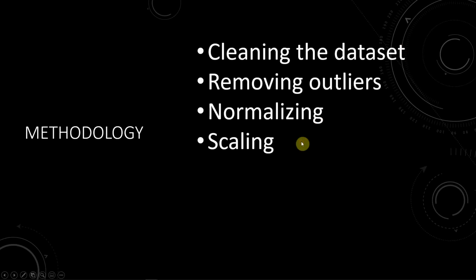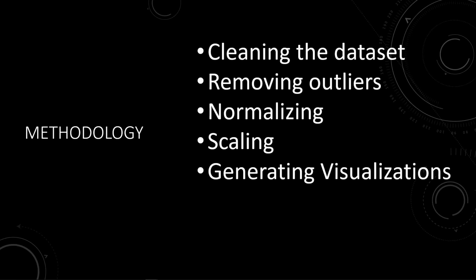Then what we do is scaling, which entails bringing each feature of the house on the same scale. What that means is that we measure square footage in meters, but we measure price in dollars. And the fact that those two quantities are on different scales is not very helpful for modeling. When it comes to generating a multiple linear regression model, we really want those values to be on the same scale. So we bring them on a scale from 0 to 1 for each feature.